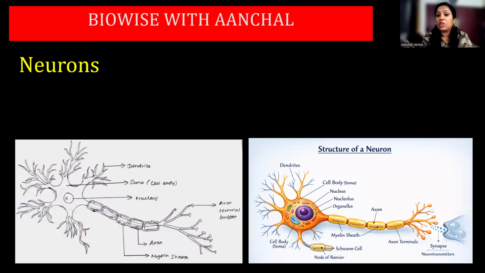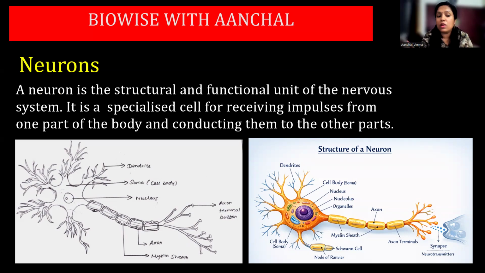Now, when you talk about the structural and the functional unit of the nervous system, it is the neuron. So what is a neuron? A neuron is the structural and functional unit of the nervous system, a specialized cell for receiving impulses from one part of the body and conducting them to another part. It can be another neuron, or it can be a gland, or it can be muscles. Okay, here you can see the diagram of the neuron, and obviously you can see the different structures. Now, a neuron has got two types of structure you can see here.